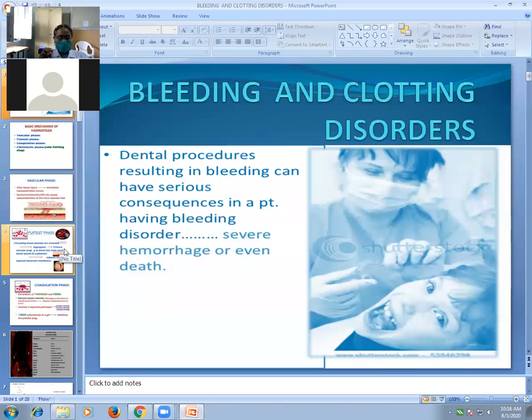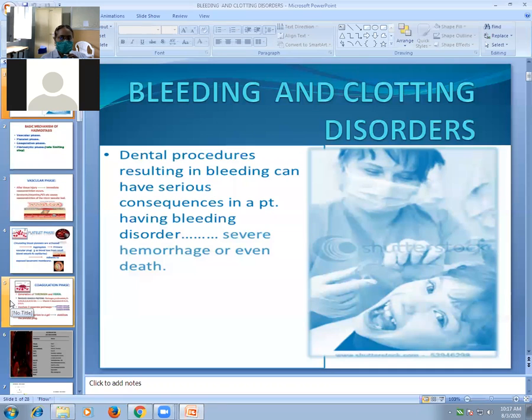Disorders, which is very important for you, especially to know about the bleeding and clotting disorders. Though you don't need to manage them, you should know the consequences and complications in a patient with known bleeding clotting disorders before doing any procedure. A dental procedure resulting in bleeding can have serious consequences in a patient having bleeding clotting disorders.